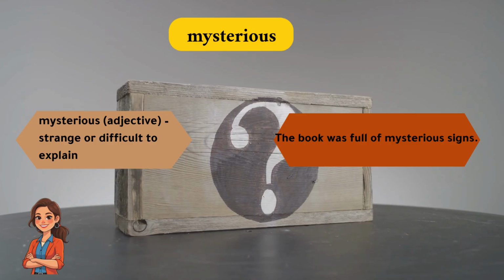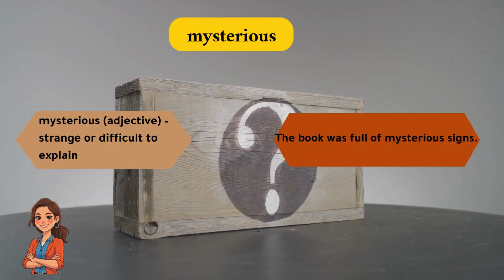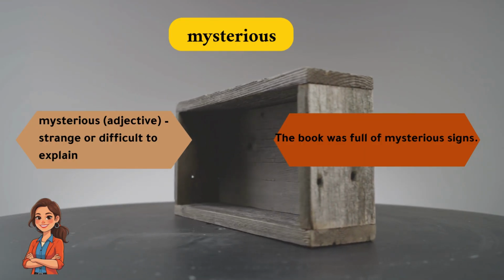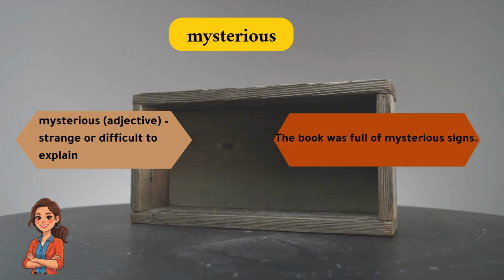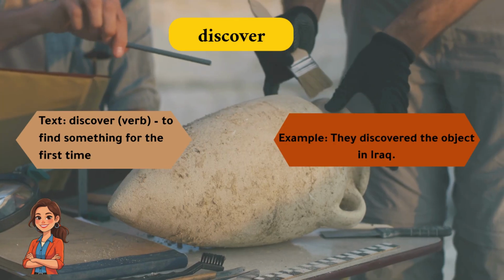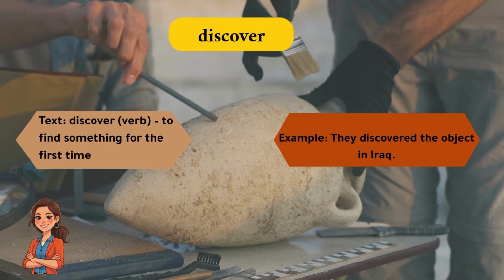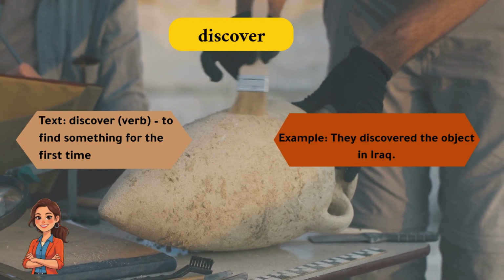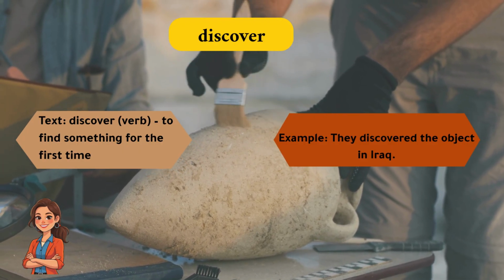Mysterious. Something mysterious is strange or difficult to explain. Example: the book was full of mysterious signs. Discover. To discover means to find something for the first time. Example: they discovered the object in Iraq.